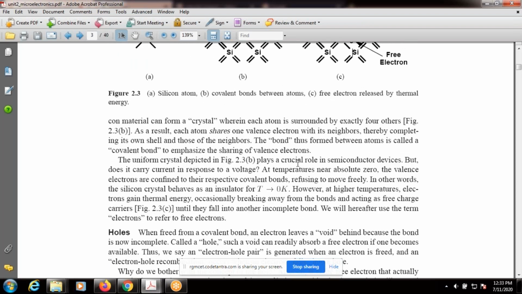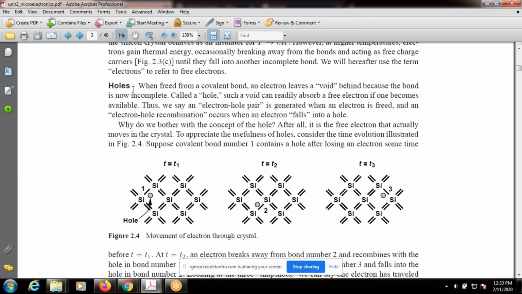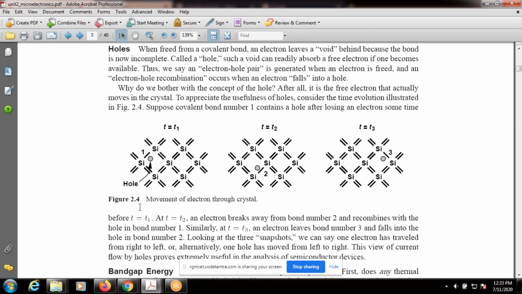Now we go for the definition of holes. When freed from a covalent bond, an electron leaves a void, meaning empty space behind, because the bond is now incomplete. This is called a hole. Now coming to figure 2.4a, observe the movement of electrons through the crystal.